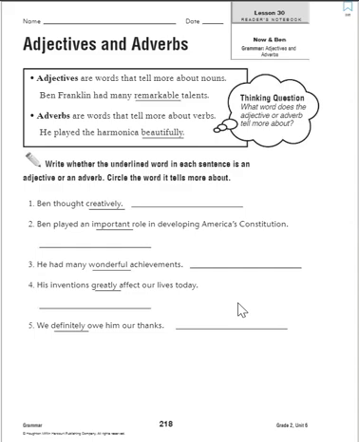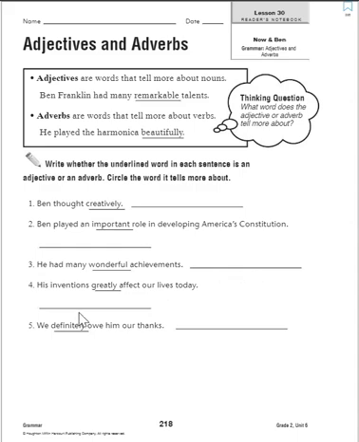It is a thing. It's something that you accomplished. And what kind of achievements were they? Wonderful. So if this word describes a noun, which is it? An adjective or an adverb? If you said adjective, you are correct. Please write that on the line.